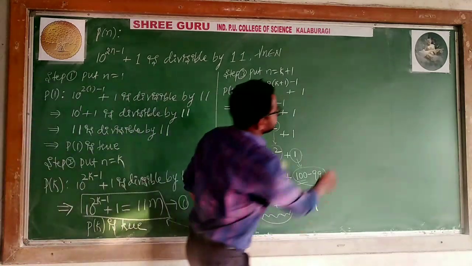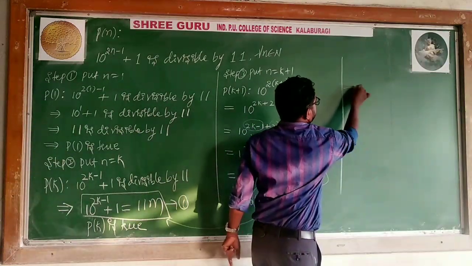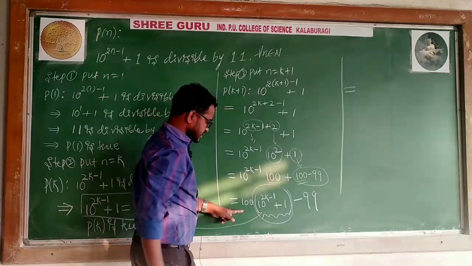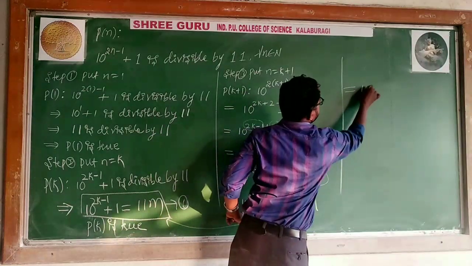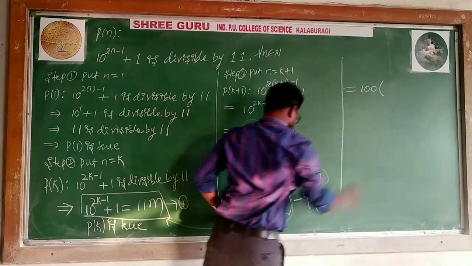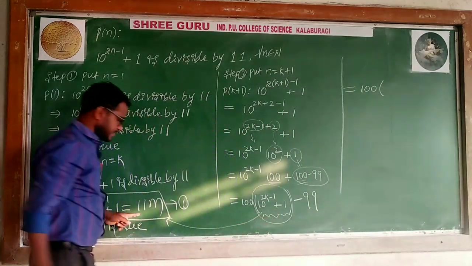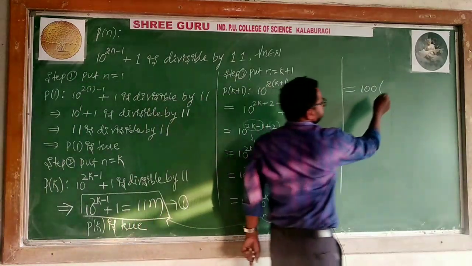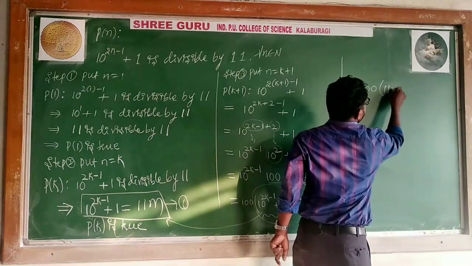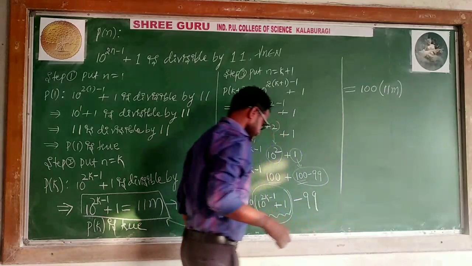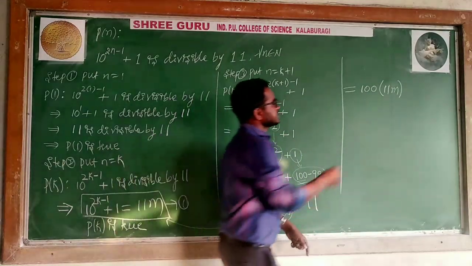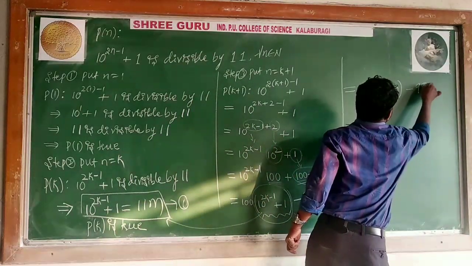Means I will write this here, this I can write 100. Yes, 100. From equation 1, 11m, yes, 11m minus 99. Yes.